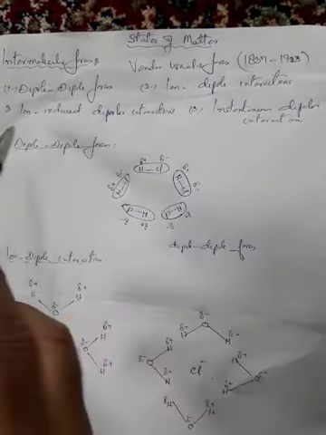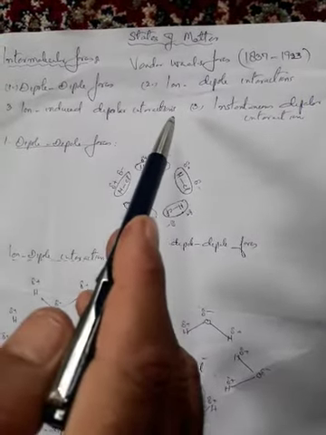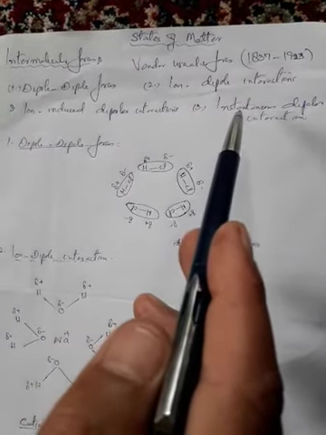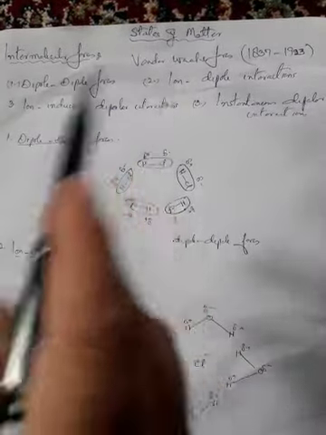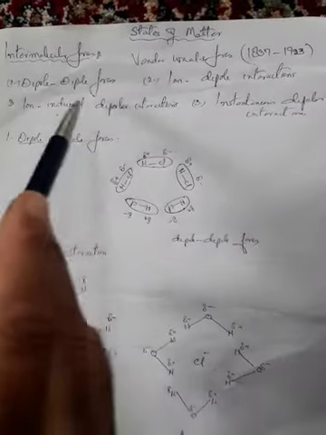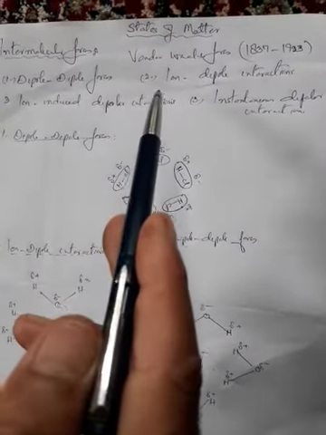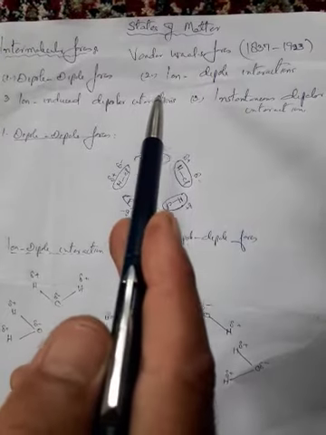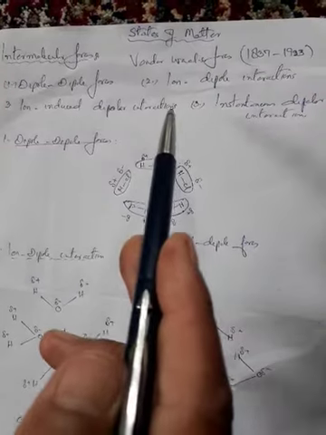Collectively, these four types are called van der Waals forces, in honor of a Dutch scientist, van der Waals.